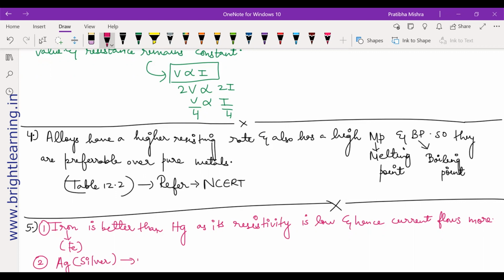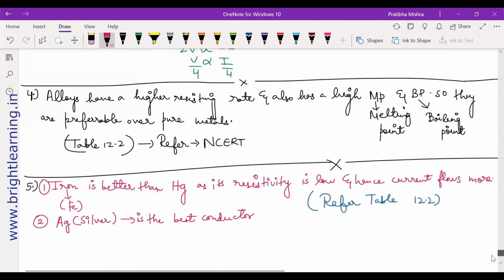So silver is the best conductor. You can just write best conductor. That is enough to answer your question. All these answers are available in table 12.2.